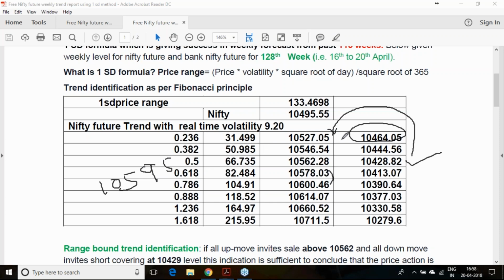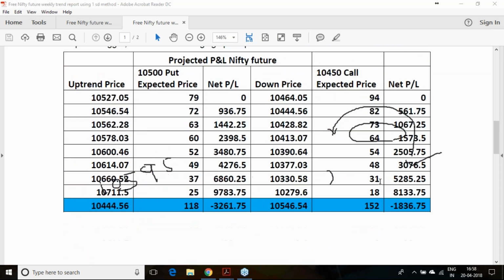However, one stop loss was triggered, after which it gave you this particular range. I have also given a table here showing how much profit you will get if it moves to different levels. This is just a projection. The 500 put option has come down to 22 rupees today, when Nifty came to 10,595. So first it gave a downtrend, which failed, then it gave an uptrend and achieved some success.